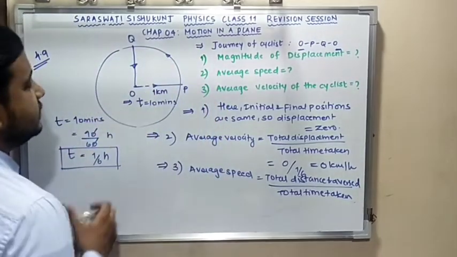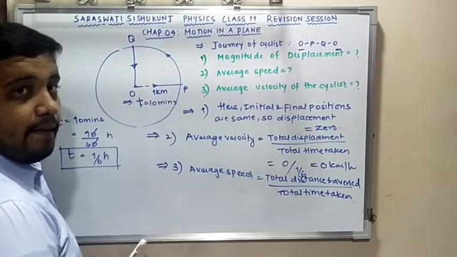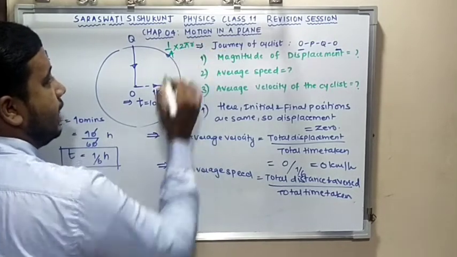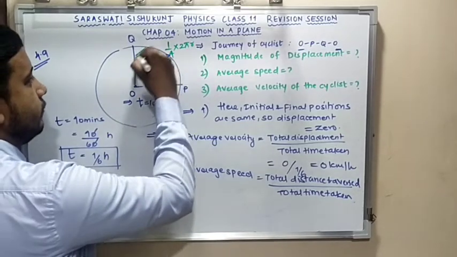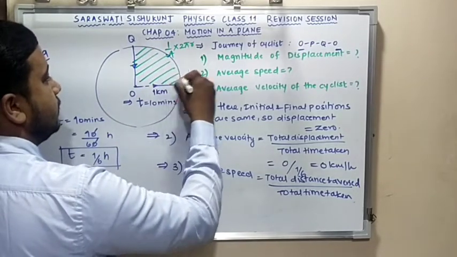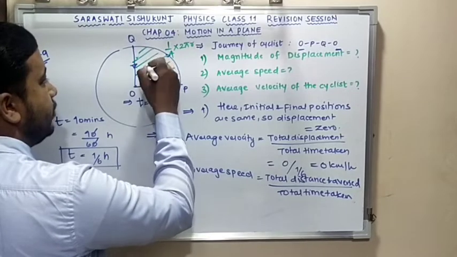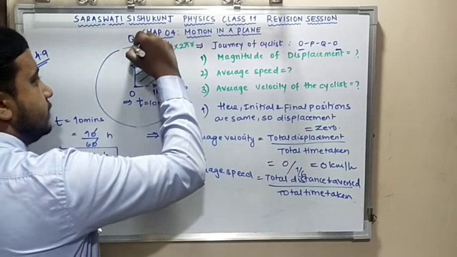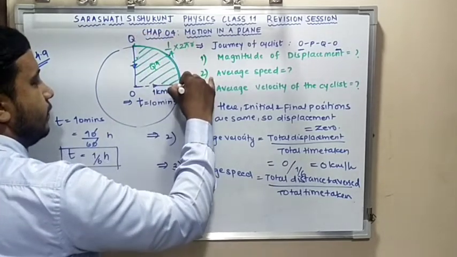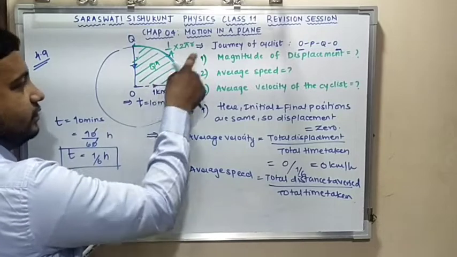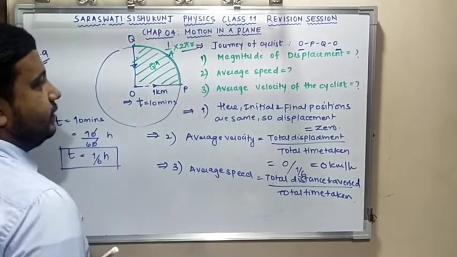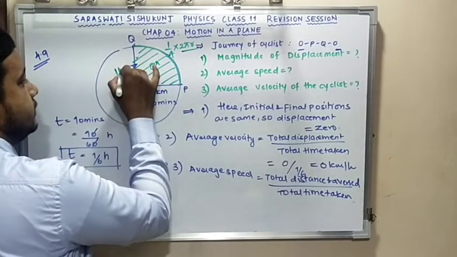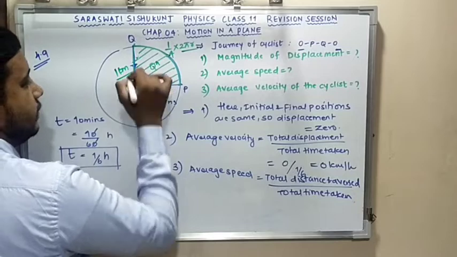Now look at the figure. Total distance traversed is from O to P, that is 1 kilometer. P to Q is nothing but 1/4 of the circumference, that is 2 pi r. I can say this is a quadrant. Clear? This much portion, from here to here, is nothing but 1/4 part of the circumference, and circumference is 2 pi r. Also, this is again 1 kilometer because it is the radius.